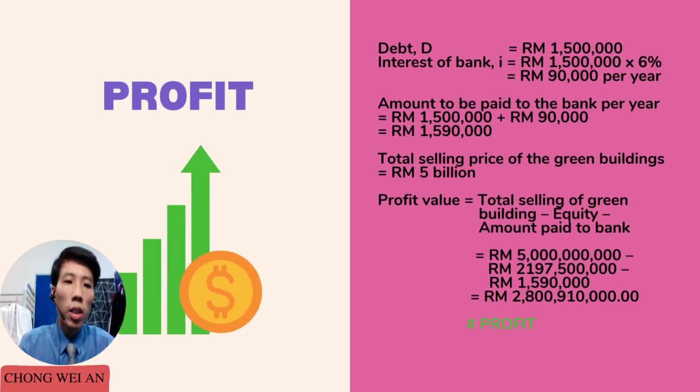The profit of the project was also calculated to measure the accomplishment of this project. The borrowed debt from CIMB Bank is 1.5 million. The interest of the bank is 90,000 per year. The amount to be paid to the bank per year is 1,590,000. The total sharing price of the green buildings is 5 billion. Therefore, the profit value is calculated as 2.8 billion, 900 million, and 10,000.